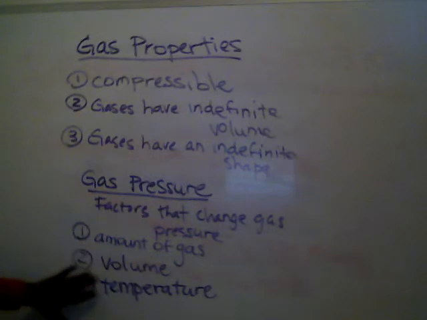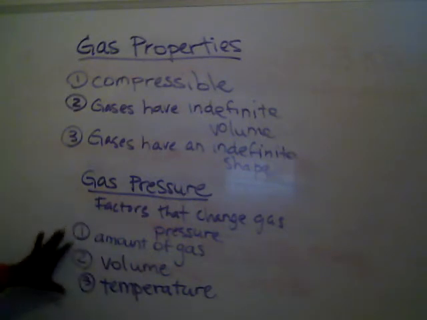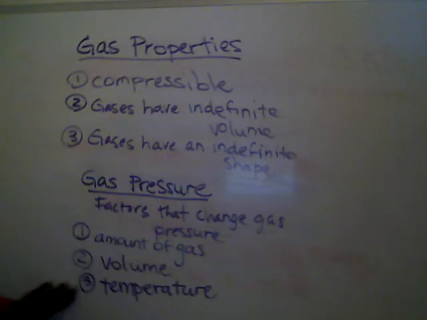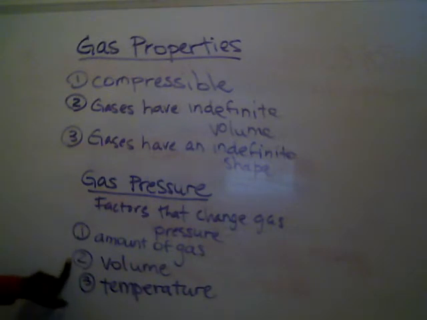So these 3 factors are important. We can always adjust them either up or down to affect gas pressure. But for all of these, there are ways for us to increase gas pressure. So we'll run through it one more time. If we were to increase the amount of gas, that increases gas pressure because there's more particles hitting each other. If we decrease the volume, that increases gas pressure because if you're in a smaller space or a smaller volume, you're more than likely to hit other things more often, creating more pressure.